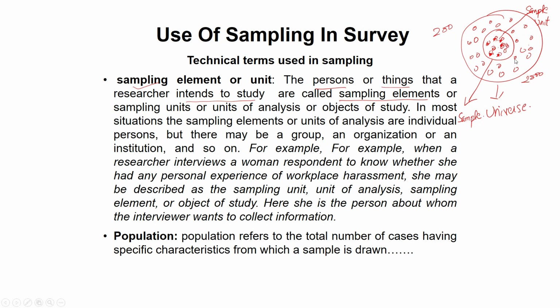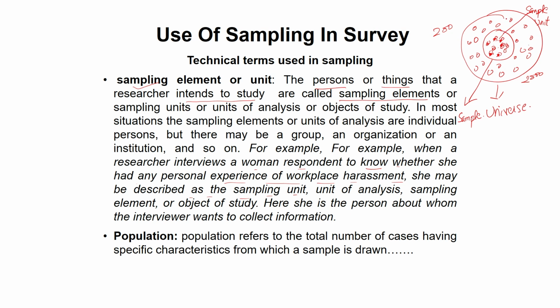So let us take an example. See on your screen: when a researcher interviews a woman respondent to know whether she had any personal experience of workplace harassment, she may be described as the sampling unit. In this example, the universe is the women who are working in different offices, private companies and firms.